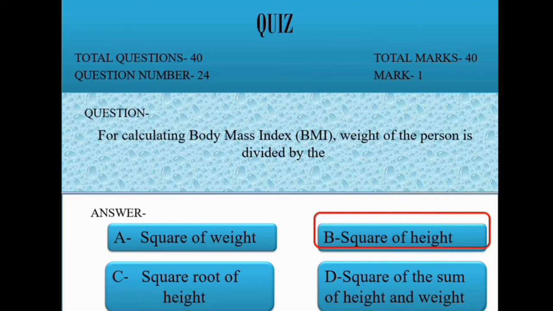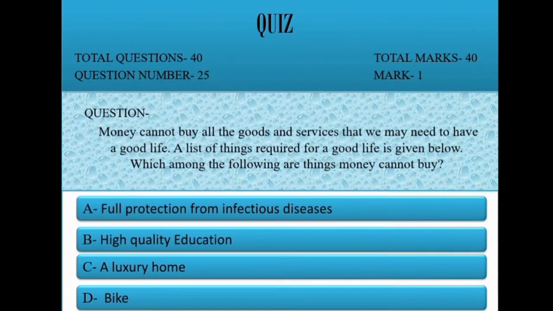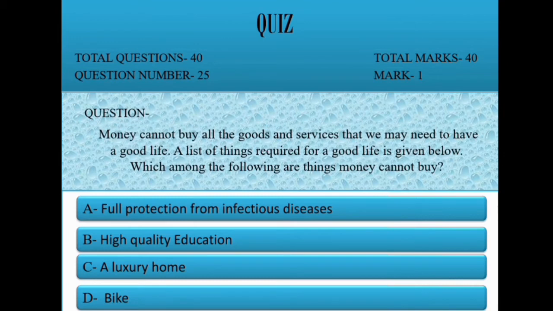Correct option is B, square of height. Question 25. Money cannot buy all the goods and services that we may need to have a good life. A list of things required for a good life is given below. Which among the following are things money cannot buy?